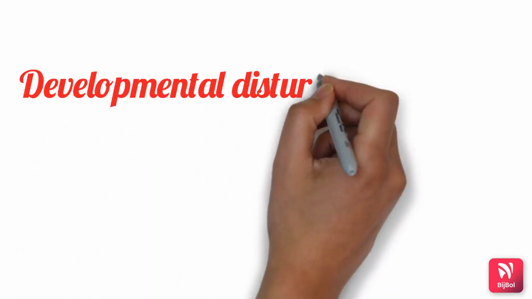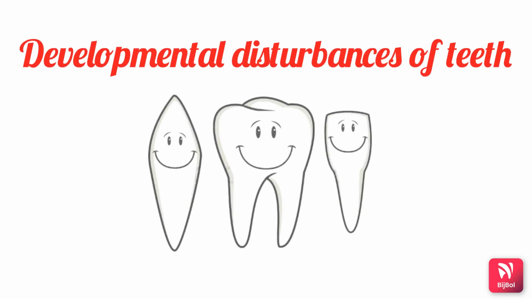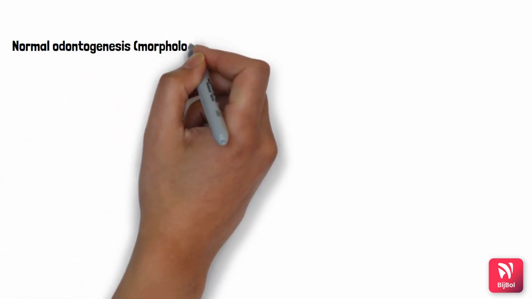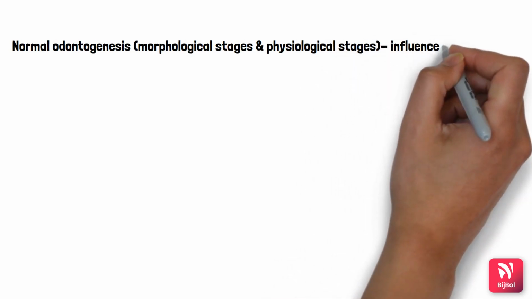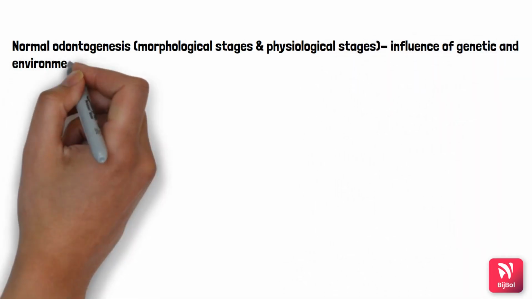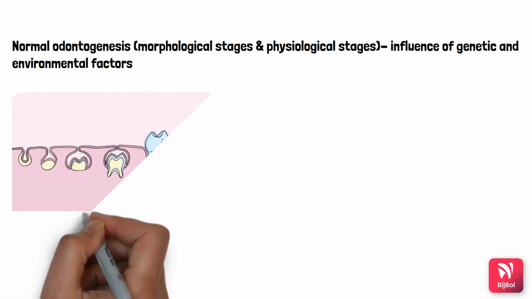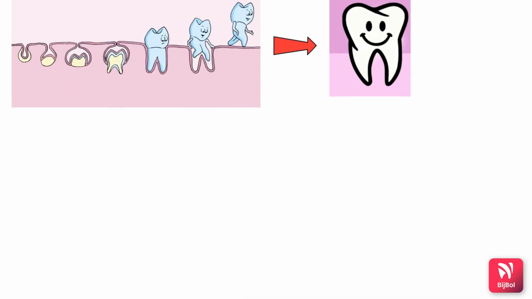The topic of discussion is developmental disturbances of teeth. So before discussing the developmental disturbances, let's discuss normalcy in tooth development. In normal odontogenesis, that is both morphological stages and physiological stages, they are under the influence of both genetic as well as environmental factors. So whenever this normal odontogenesis occurs, it results in the formation of a healthy tooth like this.